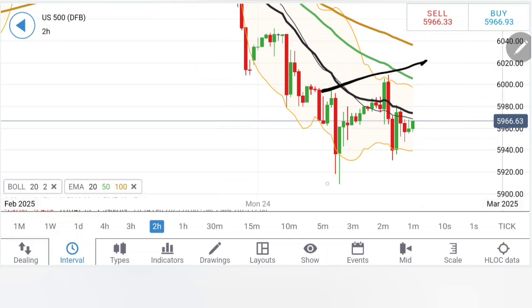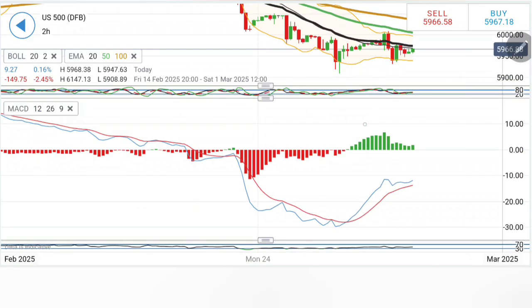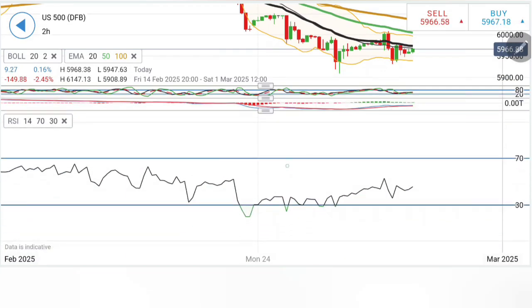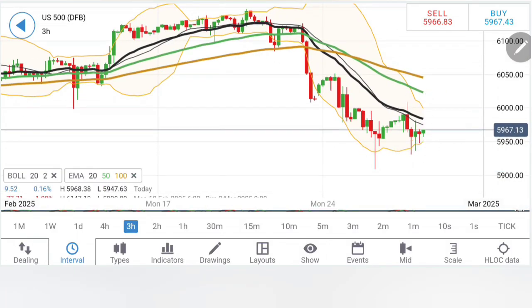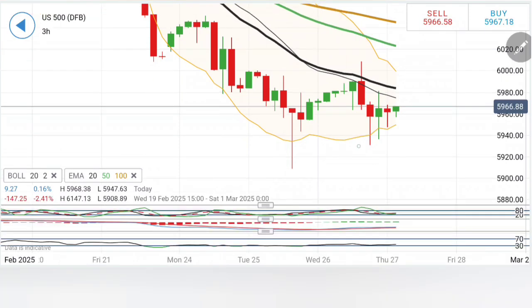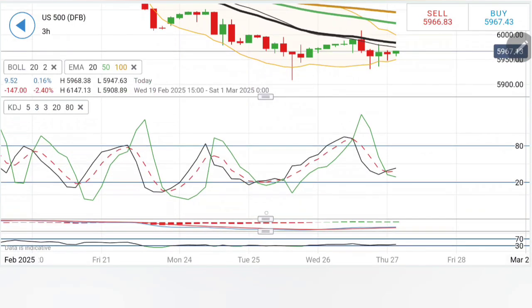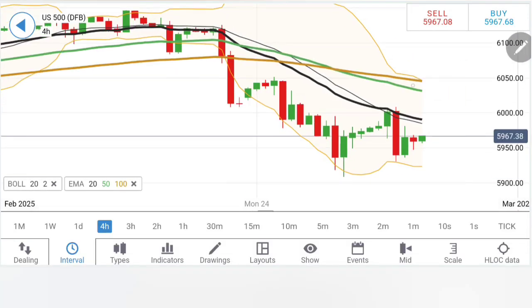If you look at the charts here, I will say this is trading in this retracement. Breaking beyond this, chances will be high for a good strong up move here. Stochastic is rising, the MACD is divergent and bullish, and RSI is rising. Signs are still supportive for further rise. On the 3-hour charts, likewise, see higher lows are seen. With higher lows, we are seeing an up move here. Possibility is there that we may see an uptick here, but I will wait for the next candle to begin, which can take the prices higher. Right now, it is struggling to break on the upside. The stochastic is flat, MACD rising, RSI rising, signs are supportive for further bullishness.